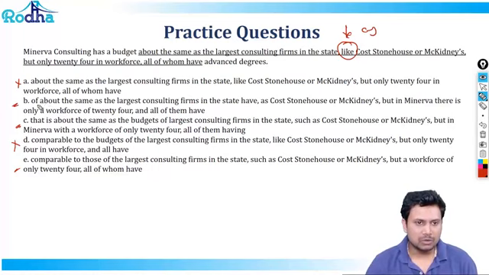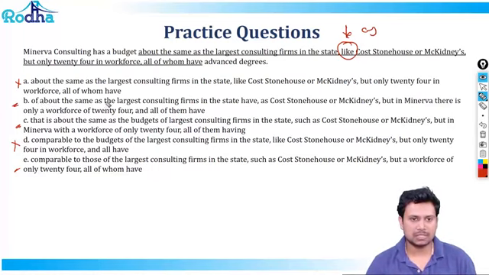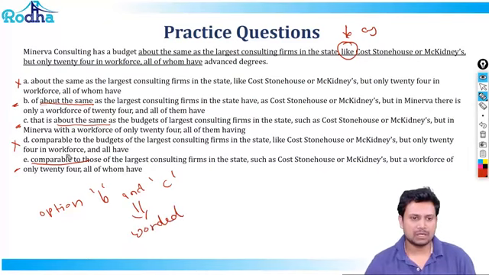Now if I were to look at the options, it says Minerva Consulting has a budget of about the same as largest consulting firms. It seems about the same, is about the same, comparable. Just by looking at these three words, I can say that options B and C are worded better. Instead of saying about the same, you can say comparable. Minerva Consulting has a budget comparable to those of, so "those" automatically refers to the budget of the largest consulting firms in the state.